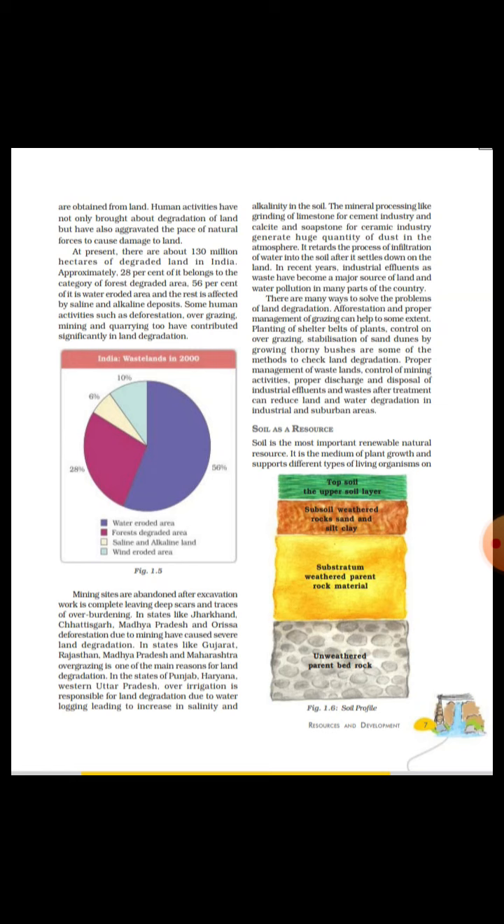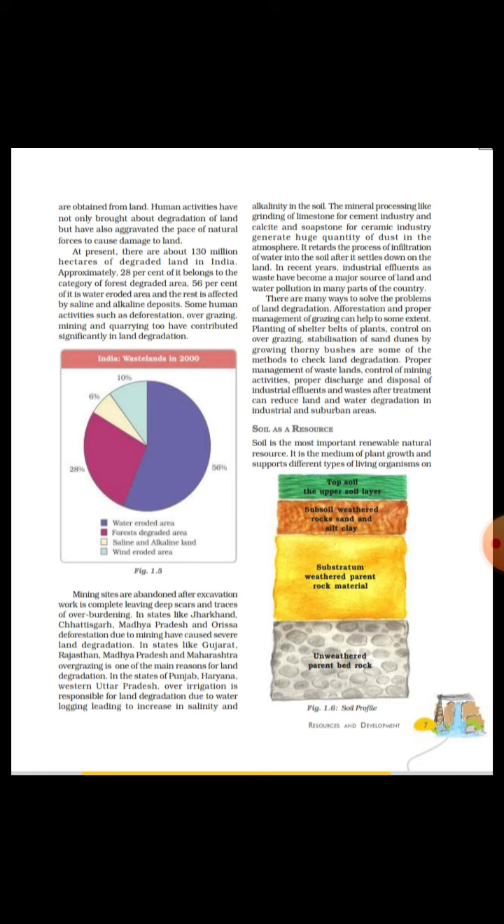But there are various human activities which have made the land lose its quality. That is, the land has been degraded by various human activities. At present in our country we have about 130 million hectares of land which have been degraded. Among that, 28% belongs to the forest area. Apart from that, 56% belongs to the water eroded area, that is soil erosion.